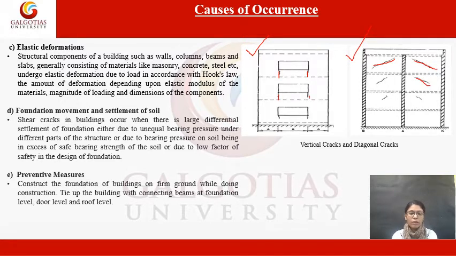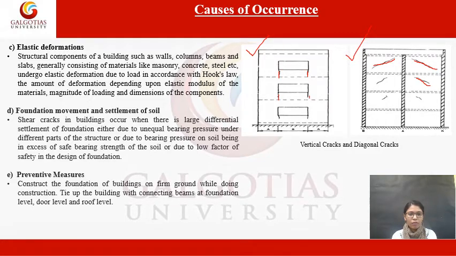Then comes to the next cause, foundation movement and settlement of soil. So shear cracks, which we discussed earlier in the types of cracks, occur when there is large differential settlement of foundation due to unequal bearing pressure under different parts of the structure, or due to the bearing pressure on soil being in excess of, say, bearing strength of the soil, or due to the low factor of safety in the design of foundation.